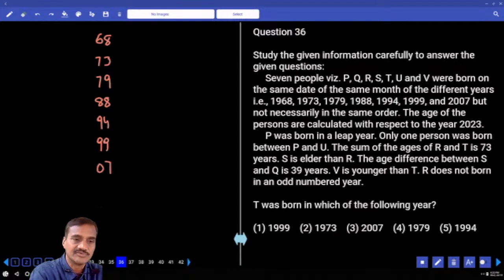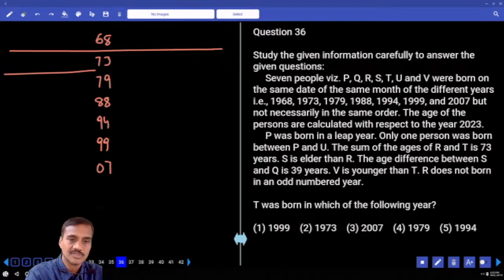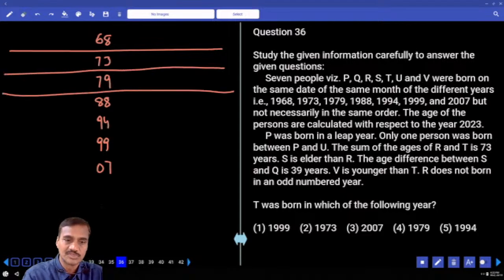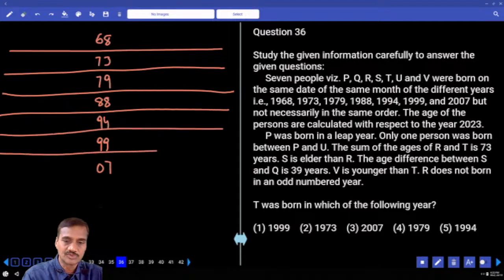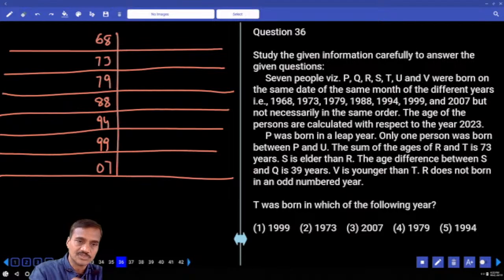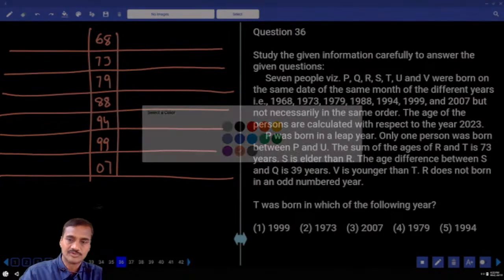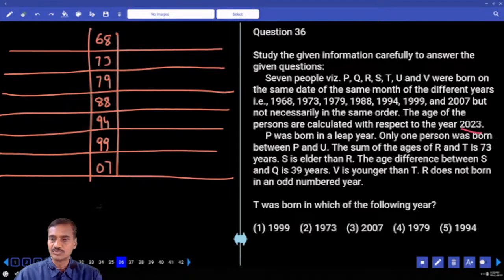And how many? 7 persons born in these 7 different years, and there is no other parameter added to this one. And the base year, what was the base year we have? My base year ikkada enta undi cheppandi? Now 2023 was the base year. Now base year 2023. Then P was born in a leap year. Now P was born in a leap year, and among these, how many leap years are there? 2 points. And what are those two? One is 68 and the other one is 88.